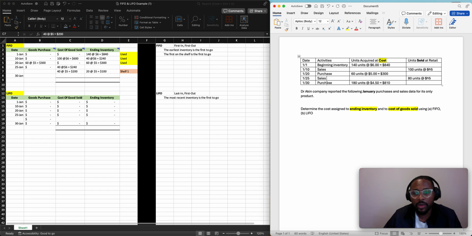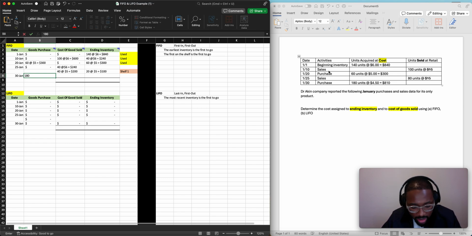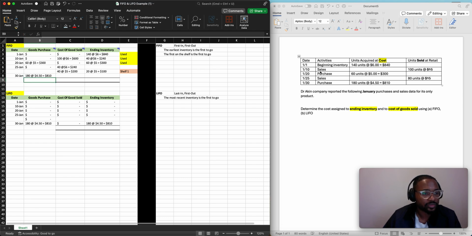January 30th, it looks like we purchased, again, 180 units at $4.50 for $810. So again, because we purchased it, we take the whole thing because this is costing us and we care about the cost. So we're going to take 180 units at $4.50, which totals $810. All right. So did we sell anything? No, we did not. So all we need to do is just bring this over, and this will then be shelf number 2.